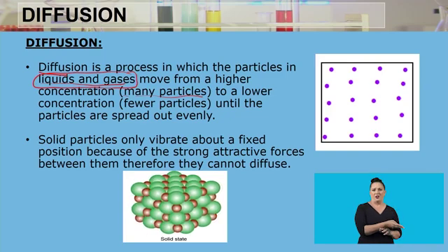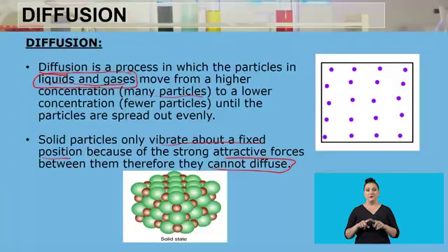Now, in a solid, the particles only vibrate about a fixed position, as we have seen. Because of the strong attractive forces between them, they cannot diffuse. Because there is a strong attractive force holding the particles together in a solid, the particles are unable to move, they are just vibrating within a fixed position. And because they cannot move, they are not able to diffuse.